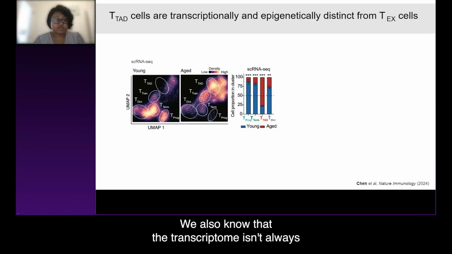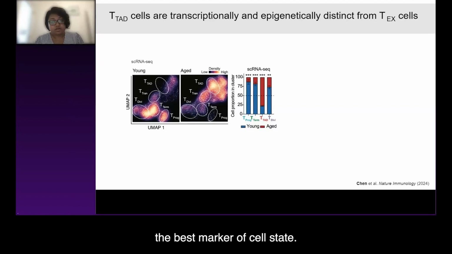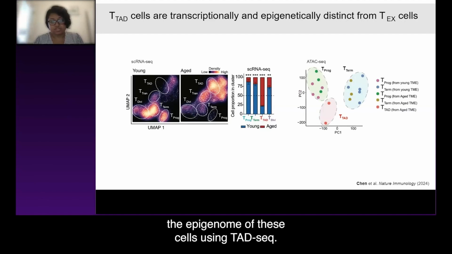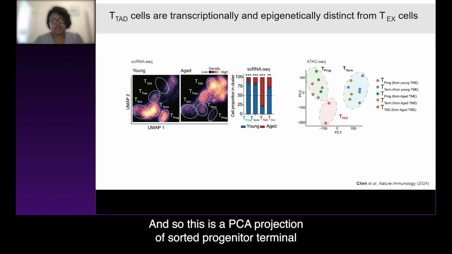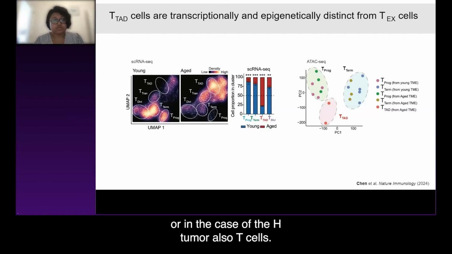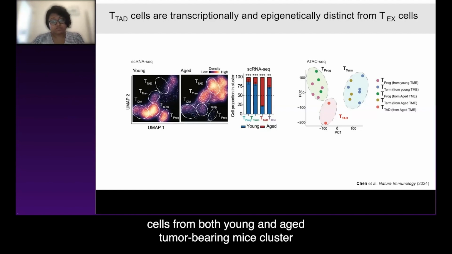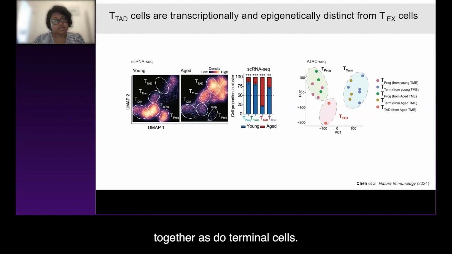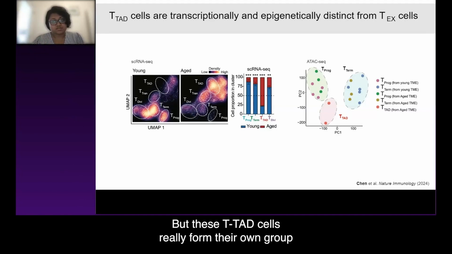We also know that the transcriptome isn't always the best marker of cell state. And so we looked at the chromatin state, or the epigenome, of these cells using ATAC-seq. So this is a PCA projection of sorted progenitor, terminal, or in the case of the aged tumor, also TTAD cells. And what you can see highlighted is that progenitor cells from both young and aged tumor-bearing mice cluster together, as do terminal cells. But these TTAD cells really form their own group and resemble neither of these two known subsets.